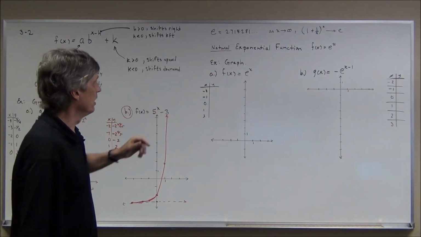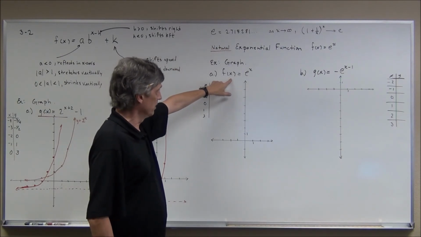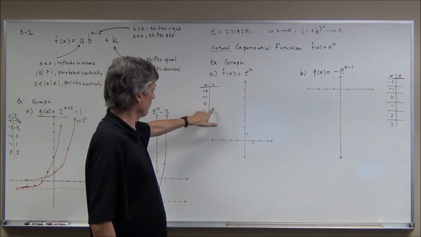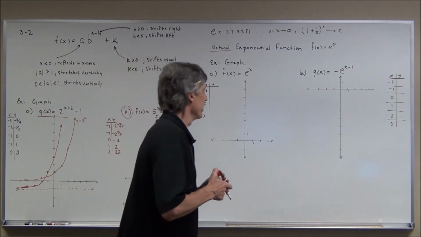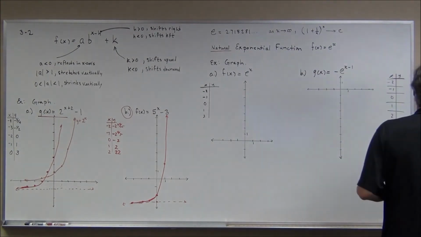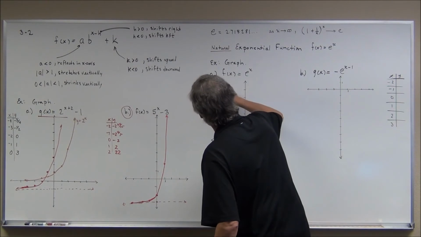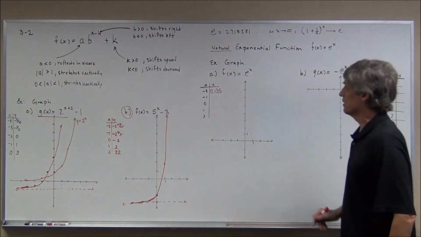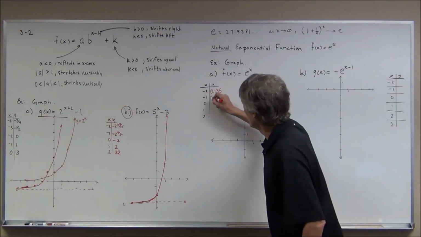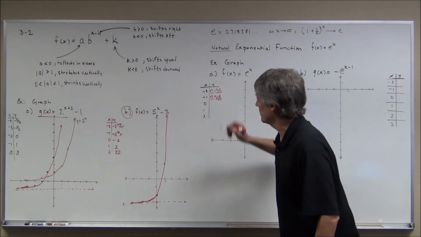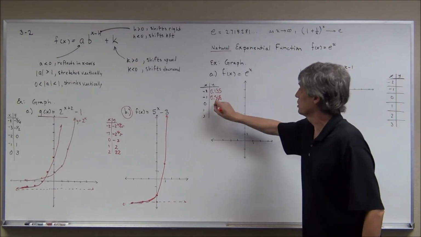So the natural exponential function f of x is equal to e to the x. You're going to have to get a calculator out, because with an irrational number like this, if I want to graph it, I have to plug in negative 2, negative 1, 0, 1, and 2. I'm going to get numbers I can't do in my head. I can approximate, but for example, this first number is approximately 0.135. This next one is 0.368, approximately, to 3 decimal places. Of course, it's a lot easier when you plug 0 in, because that's just 1.